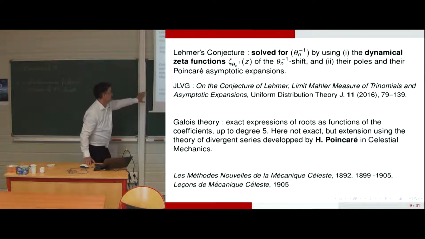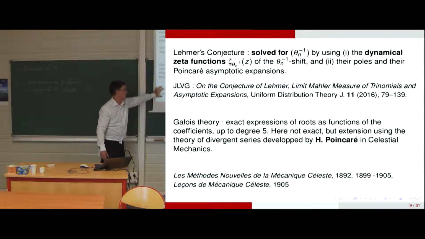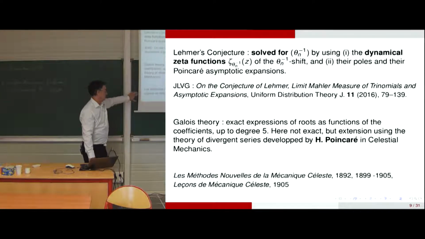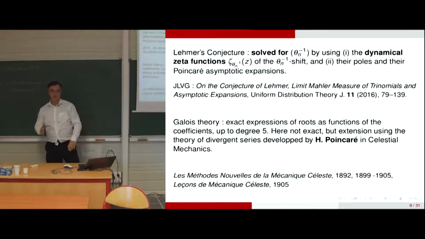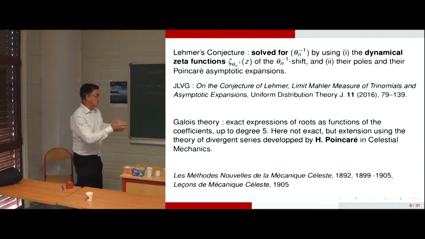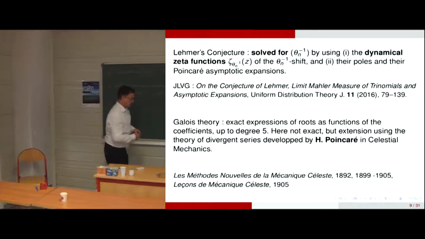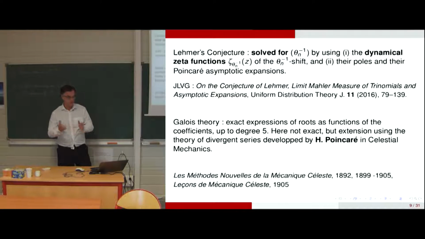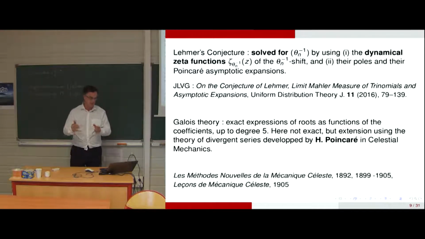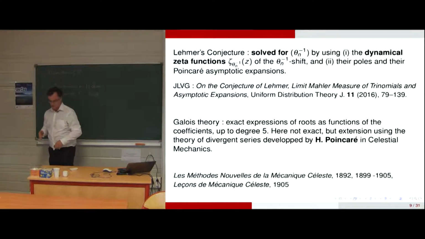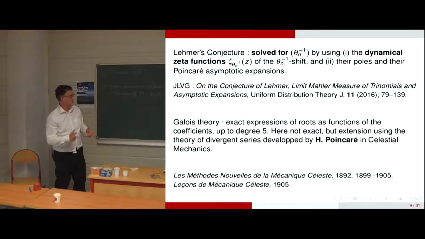So the very famous books, the treatise of Henri Poincaré. Henri Poincaré gave lectures at the Sorbonne in Paris about celestial mechanics, and he introduced the theory of perturbation in the second volume of his treatise. And the third one is a theory of tides, and the n-body problem, so the third one was the three-body problem.